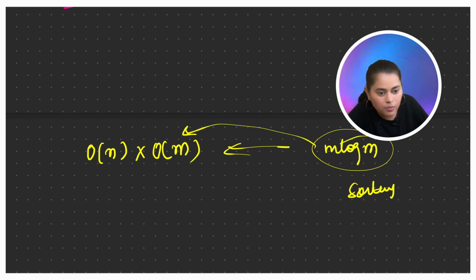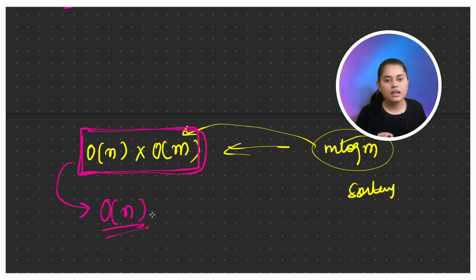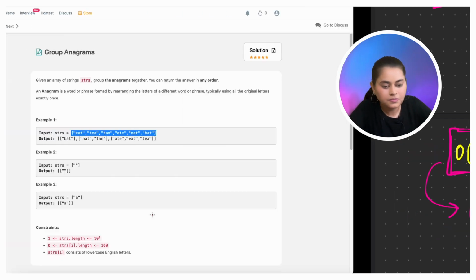So now the time complexity for the above approach we discussed will be O of n into O of m, and the space complexity will be O of n, the space required to create a hash map, right? So let's try to code this and see whether it is working.